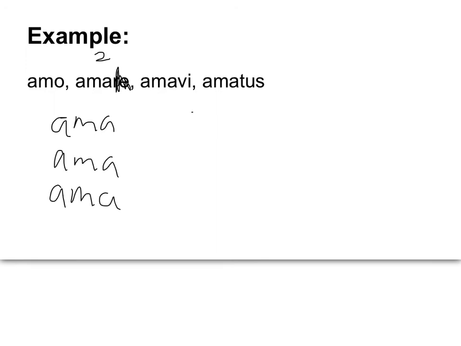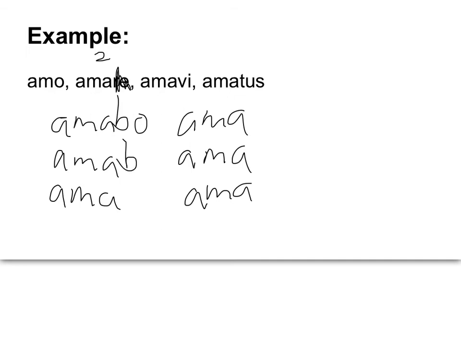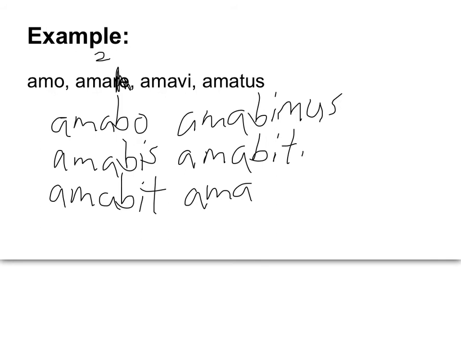And now we add our future endings. Remember bo, bis, bit, bimus, bitis, bunt? So we just go amabo, amabis, amabit, amabimus, amabitis, and amabunt.